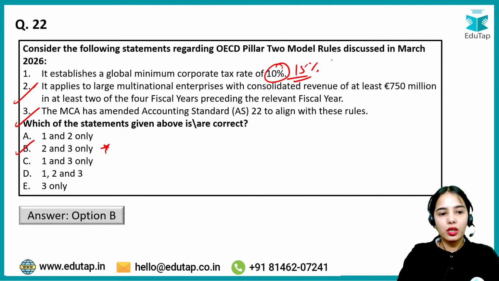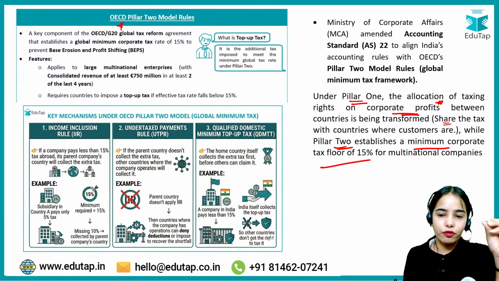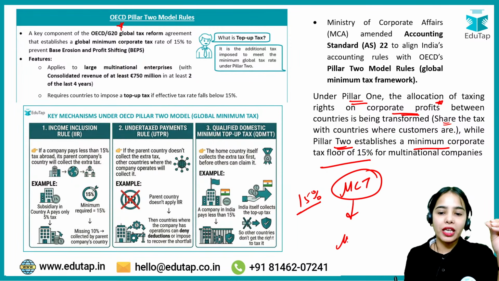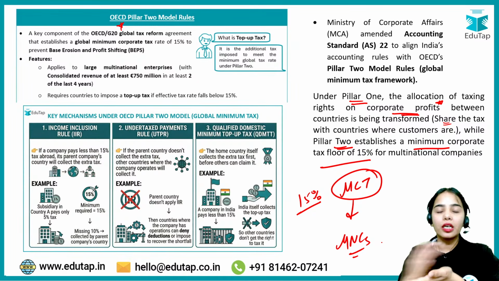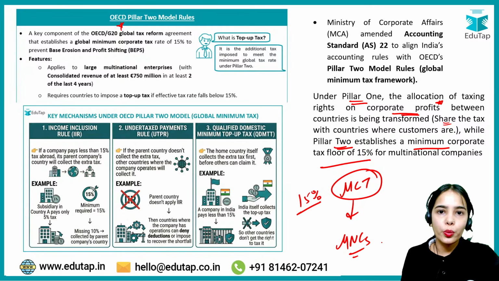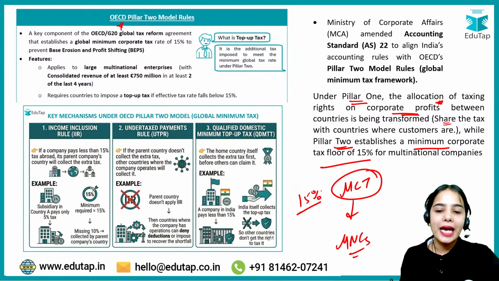So first of all, there are 2 pillars of the OECD. Pillar 1 talks about corporate profits, how they should be taxed between the countries, the share of tax between the countries. Pillar 2 basically talks about the minimum corporate tax floor. That means 15% is the minimum corporate tax that should be paid by multinational corporations. If domestic companies are paying 20%, 30% tax, why are multinational corporations only paying 2%, 5%? They should be paying at least 15%, and that's why there is the minimum corporate tax. Okay, so that's the idea.